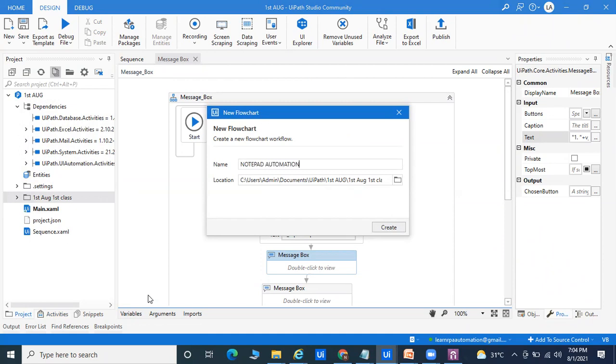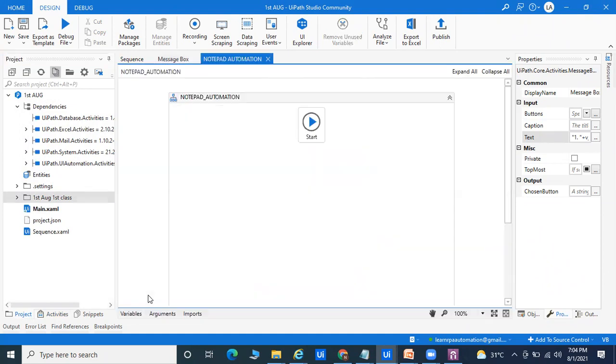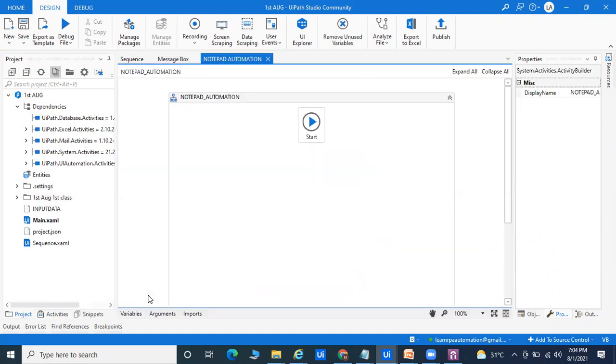Whenever you're going to automate any type of process, whether desktop, web, or PDF, the first thing you have to do is check the software manually. What is the behavior of the application? That is called a feasibility check. We check the software, what its work is and what the behavior of this application is. The same thing I'm going to check right now.